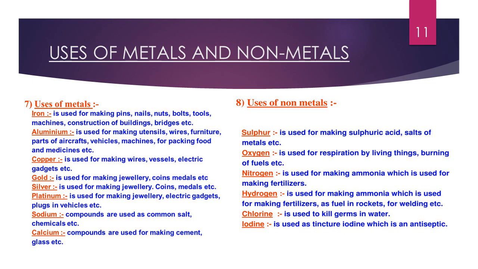Gold is used for making jewelry. Silver is also used for making jewelry, coins, and medals. And platinum is used for making jewelry and electric gadgets.